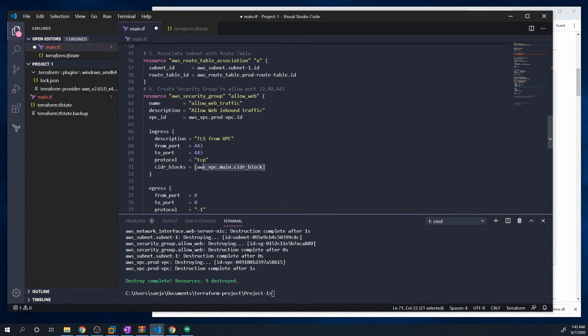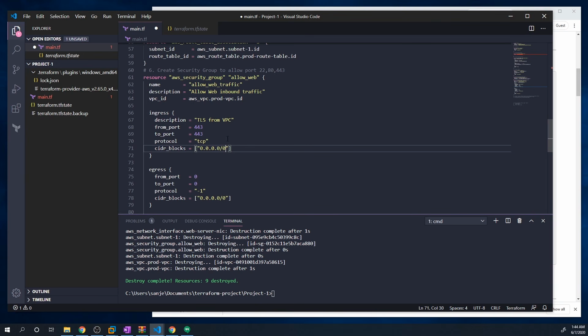So we'll change this to 0.0.0.0/0. That default means any IP address can access it. But if you just wanted one specific IP, you could do something like 1.1.1.1/32, and this would mean that just that IP address can access it. But we want everyone to be able to access it, so we'll do that. And we can have as many ingress and egress policies as we want.